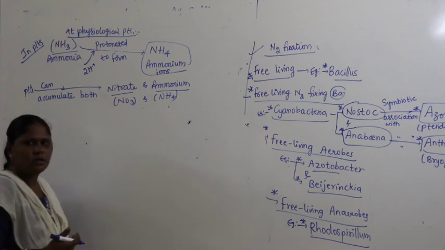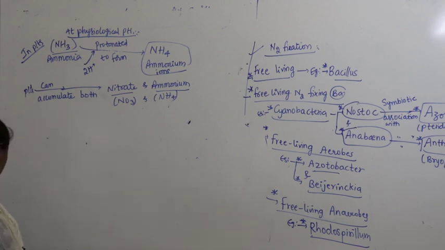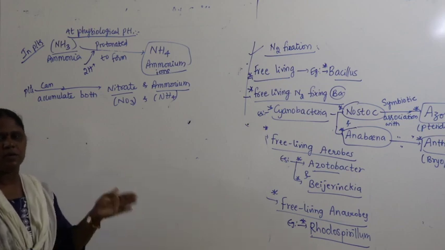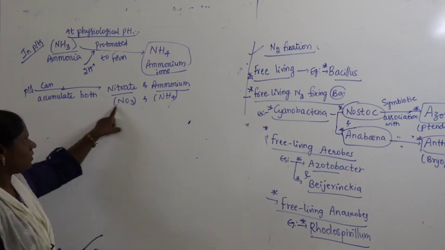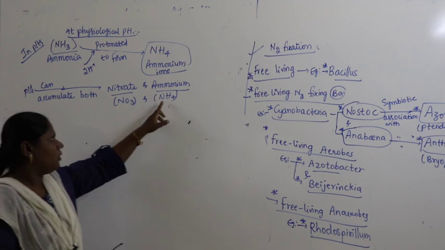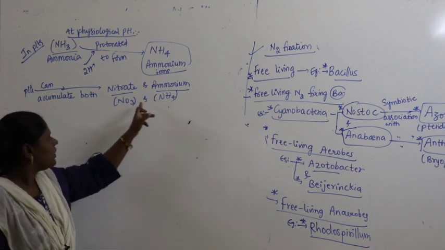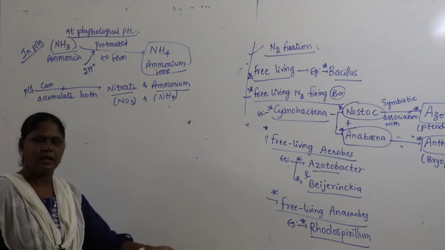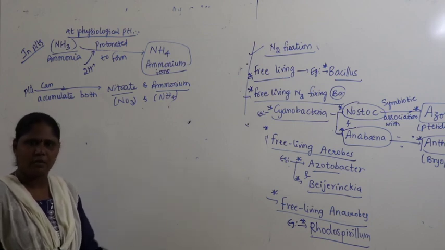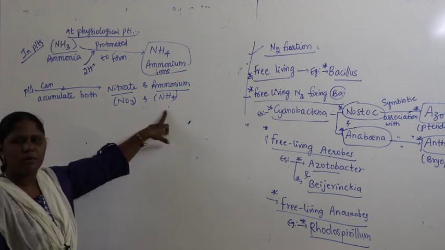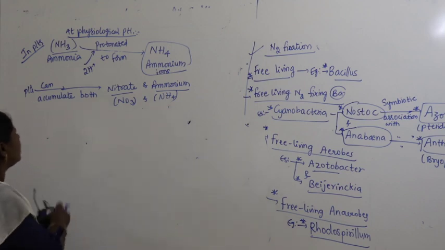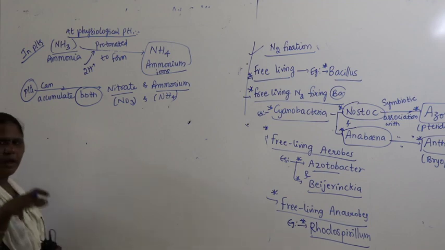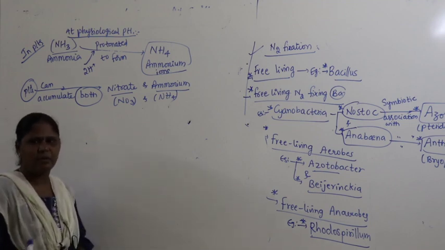In the process called nitrogen fixation, atmospheric nitrogen gets converted into nitrate and ammonium. When nitrate is available in the surrounding soil, the plant can take nitrogen in the form of nitrate and also in the form of ammonium. So both can be taken, both will accumulate within the plants.